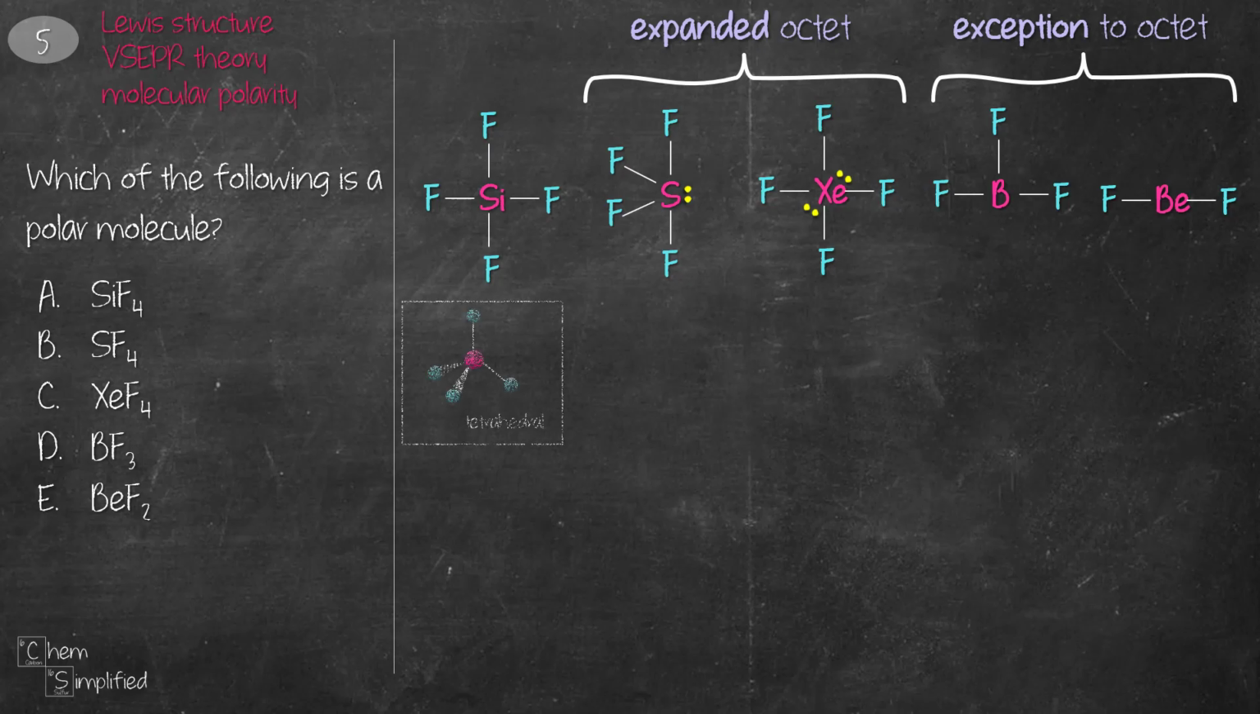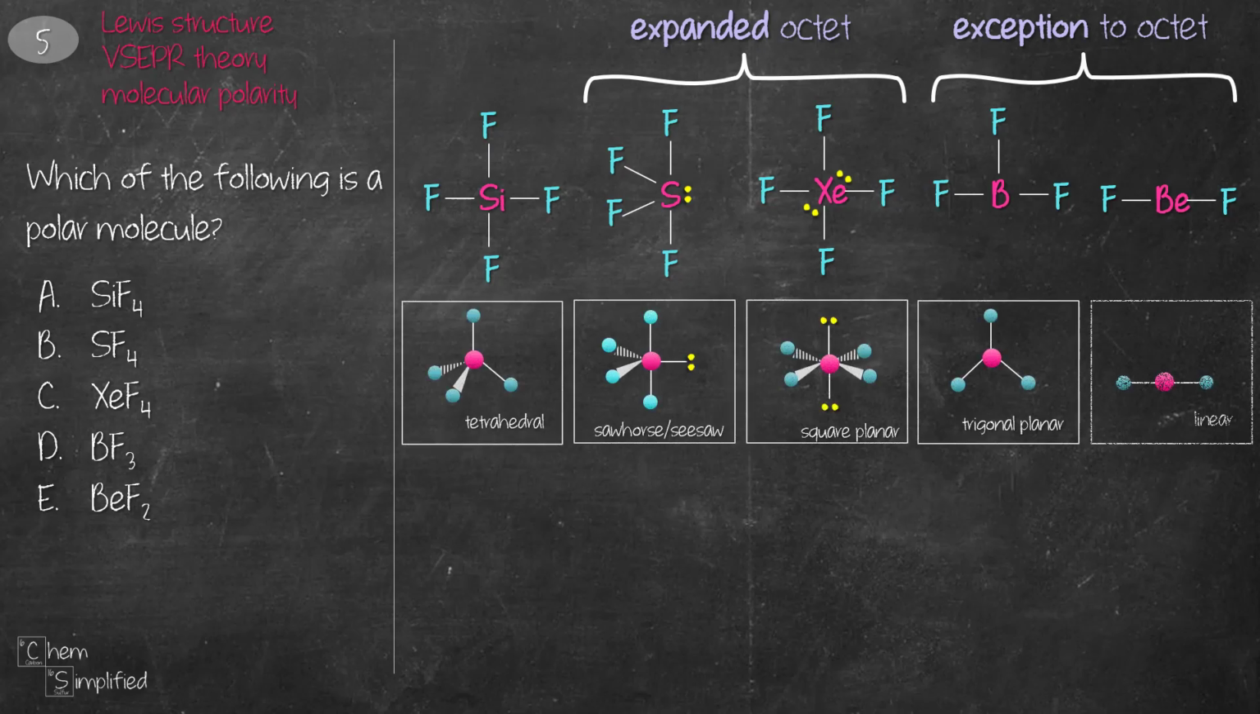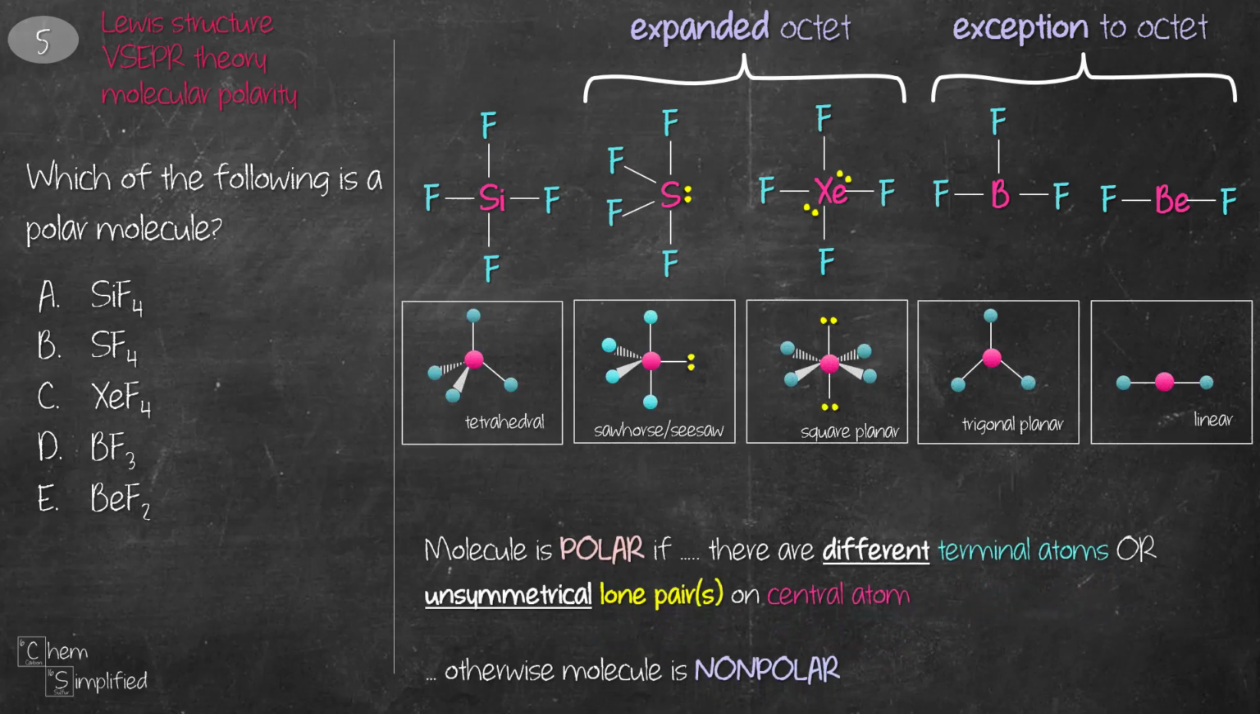From the Lewis structure, we figure out their geometry using the VSEPR theory. Now, the molecule is polar if there are different terminal atoms or unsymmetrical lone pairs on the central atom. All 5 of the molecules have the same terminal atoms, so we're going to focus on the lone pairs. Notice that XeF4 has 2 lone pairs. However, due to its geometry, the lone pairs are symmetrical, opposite from each other, while SF4 has 1 lone pair, which makes it unsymmetrical.